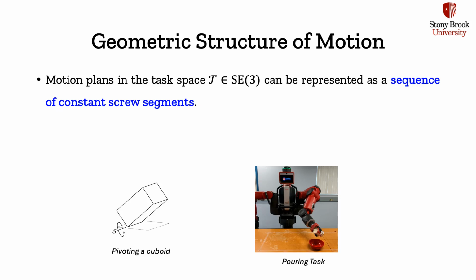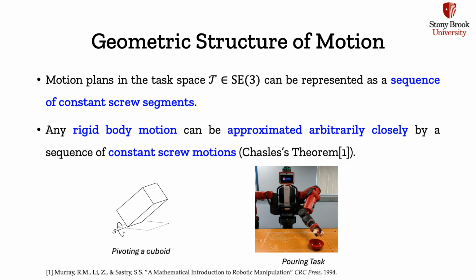Now let us look at the geometric structure of motion. Motion plans associated with tasks like pivoting a cuboid, as well as complex manipulation tasks like pouring, can be represented as a sequence of constant screw segments in the task space. This is motivated by Chasles' theorem. From Chasles' theorem, it is implied that any rigid body motion can be approximated arbitrarily closely by a sequence of